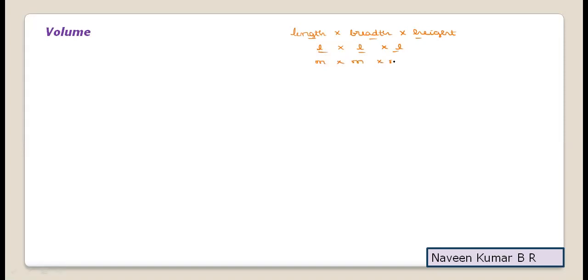So hence, meter cube is the SI unit of volume. Volume has the unit length cube, so length into breadth into height. Breadth and height are also taken as lengths because they are distances being measured. So hence length into length into length. The unit of length is meter, hence meter into meter into meter will be meter cube.